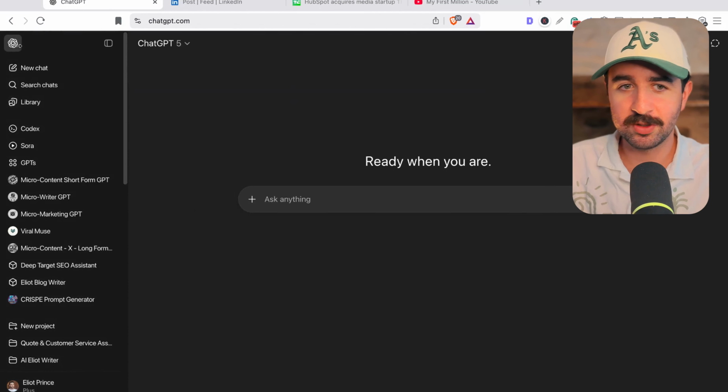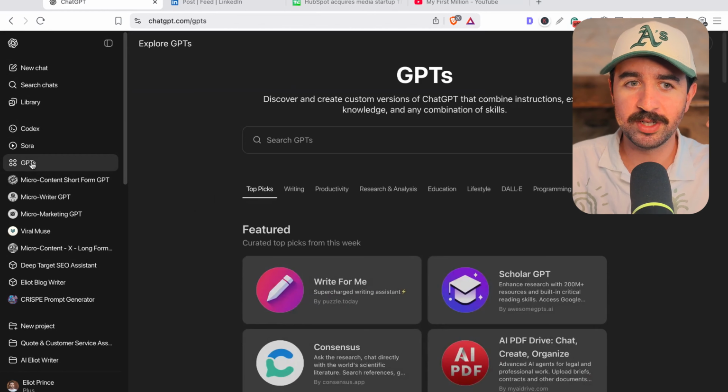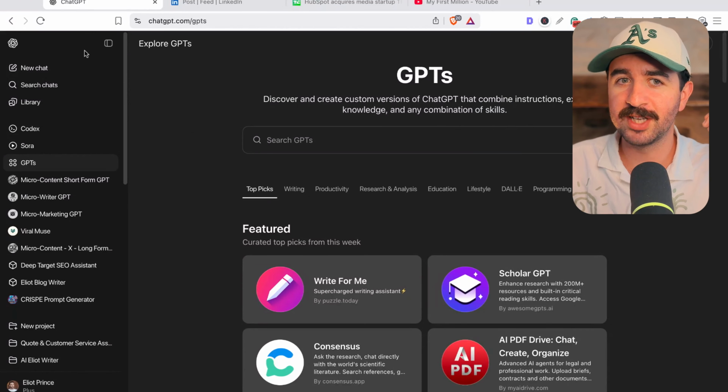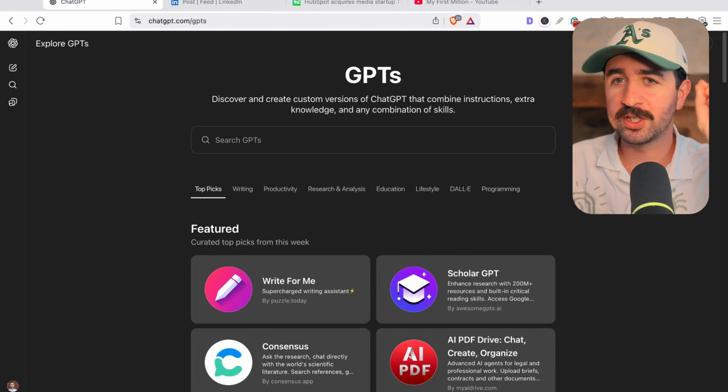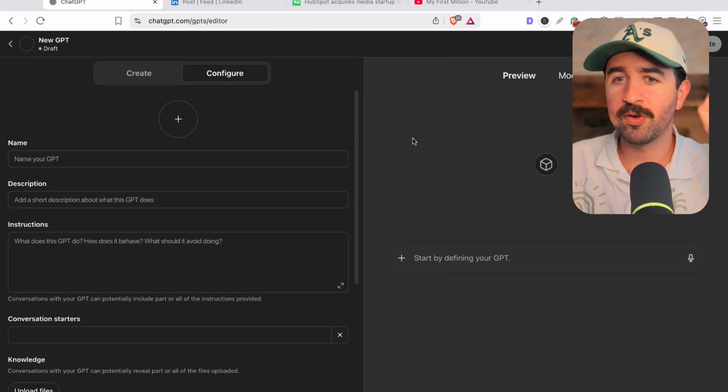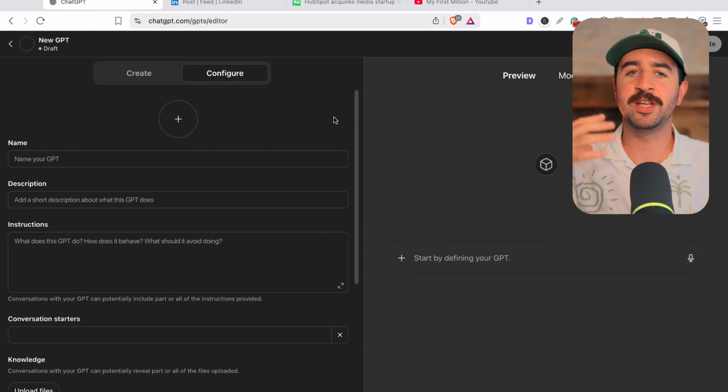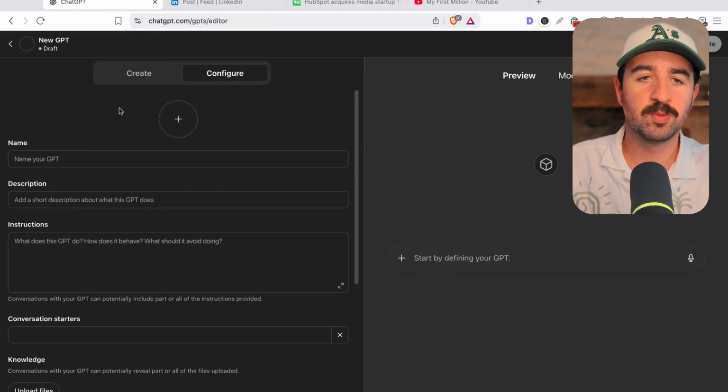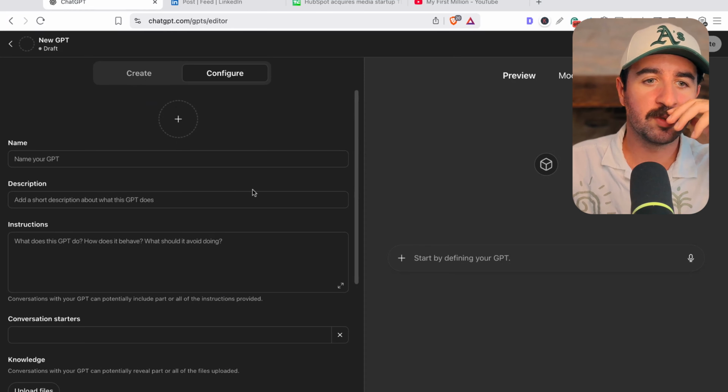So the easiest way to do this inside ChatGPT is go into this tab called GPTs, and we're going to build our own custom GPT. We're going to hit create at the top here, and this is going to bring us into the configuration setting, which is where we're going to do all of our best work.